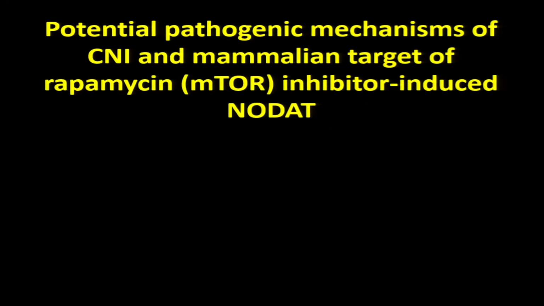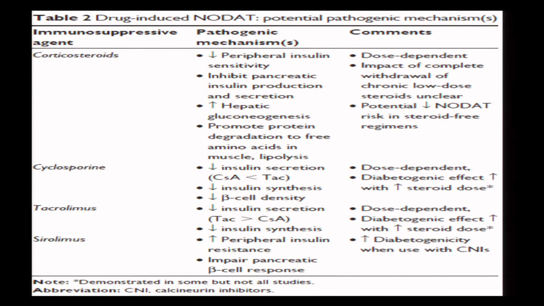So what is the potential pathogenic mechanism of these immunosuppression agents? You can see corticosteroids decrease peripheral insulin sensitivity, inhibit pancreatic insulin production and increase hepatic gluconeogenesis. Cyclosporin again reduces insulin secretion, insulin synthesis is reduced, and beta cell density is reduced, and this is the pathophysiology behind the immunosuppressions.